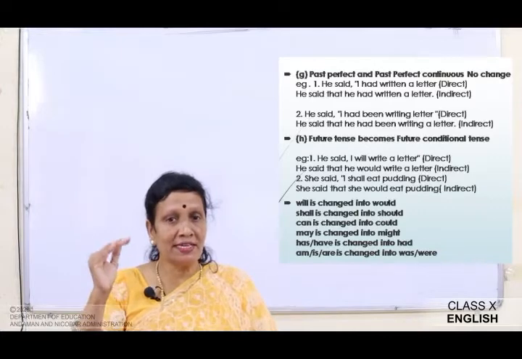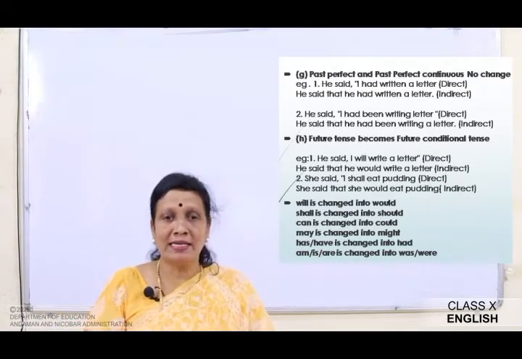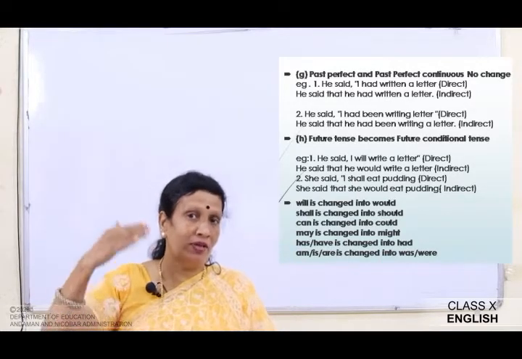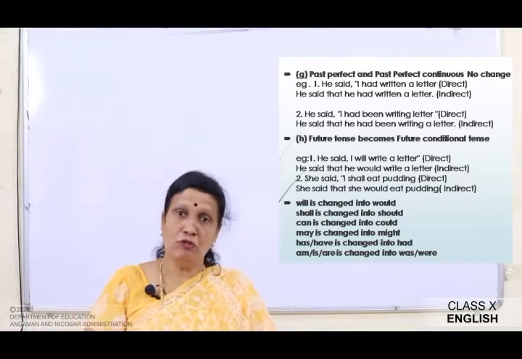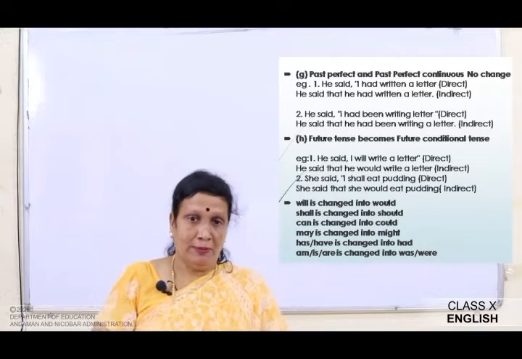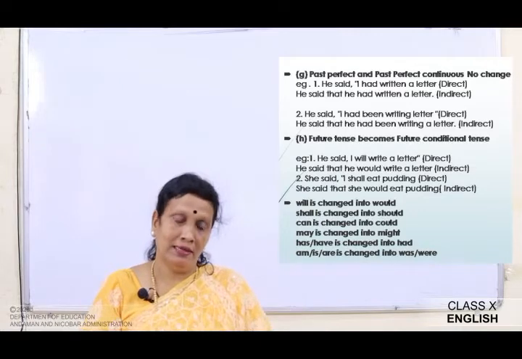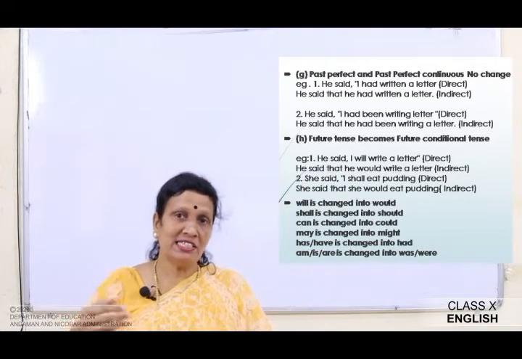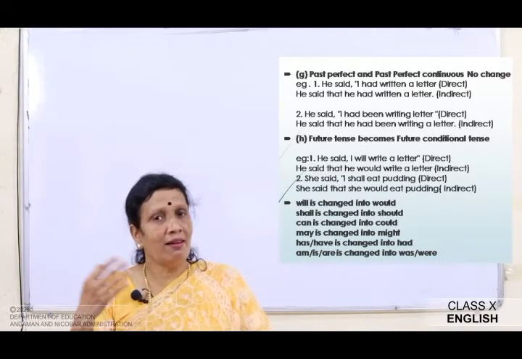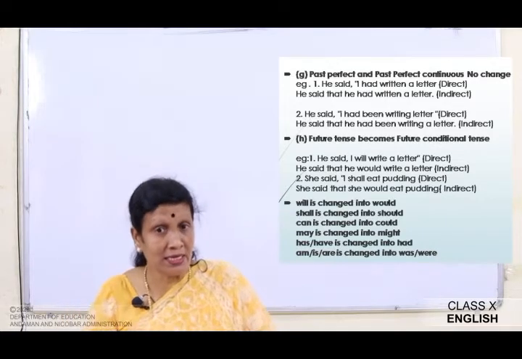Now, the future tense becomes future conditional tense. For example, he said, I will write a letter. We had learned that we use will or shall for the future tense. So he said, I will write a letter. Okay. So he said that he would write a letter. So will changes to would. Okay. She said, I shall eat pudding. She said that she would eat pudding.